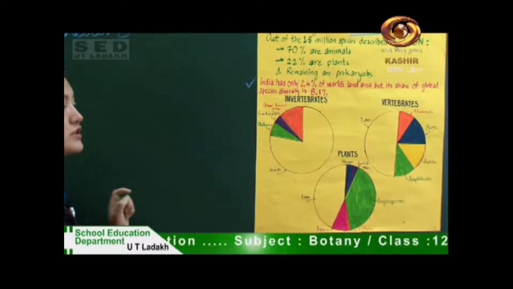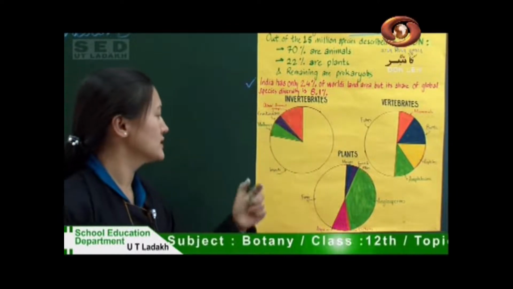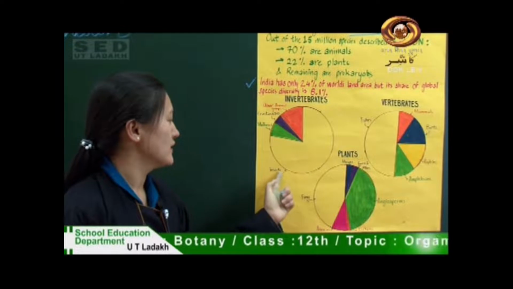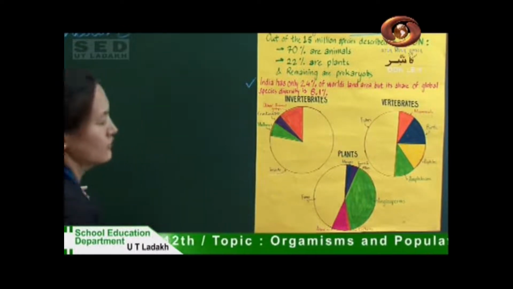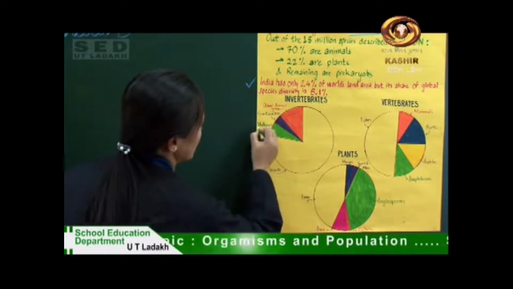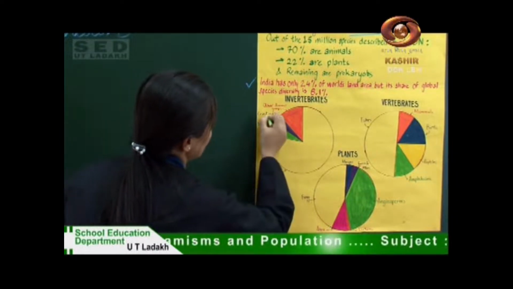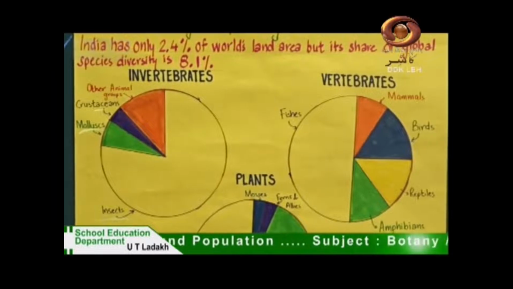Here in these figures we can see the diversity of different species. If we talk about invertebrates, the majority of the diversity is of insects, followed by mollusks, then crustaceans.